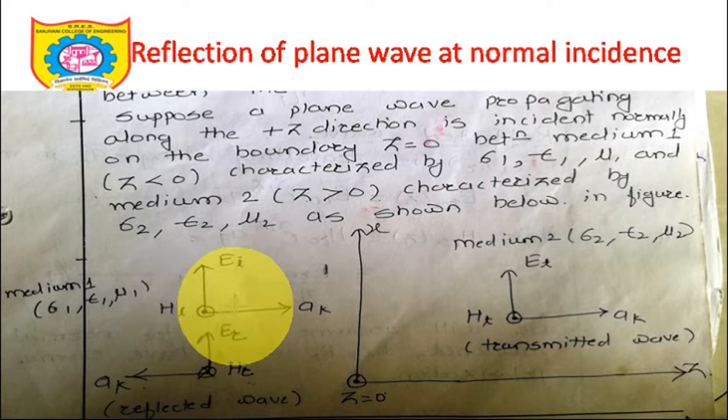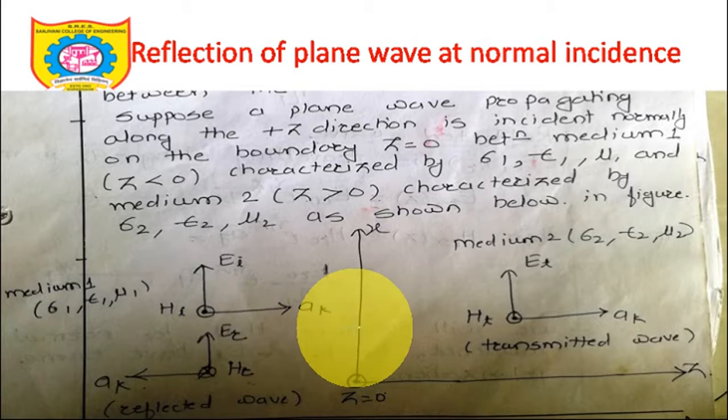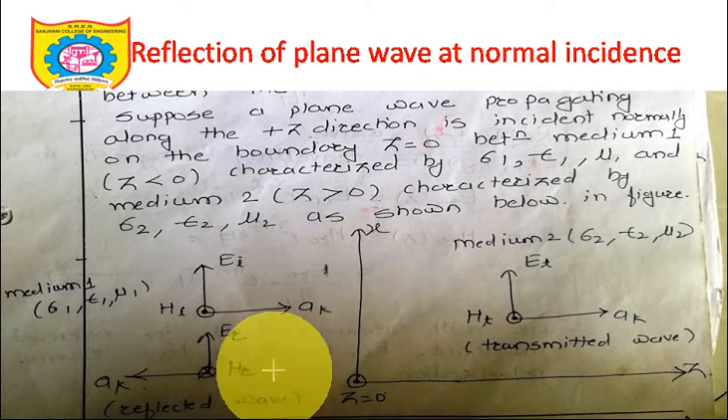EI is perpendicular to HI, which we have already discussed, and wave propagation is perpendicular to the plane containing EI and HI. Similarly, let's talk about ER. Once again, take your right hand and put it in such a way that your thumb indicates the direction of wave propagation in the leftward direction.